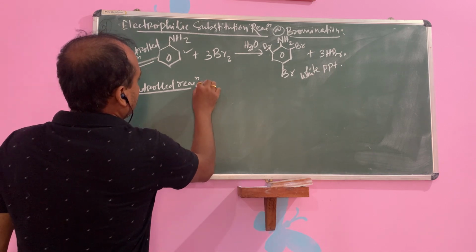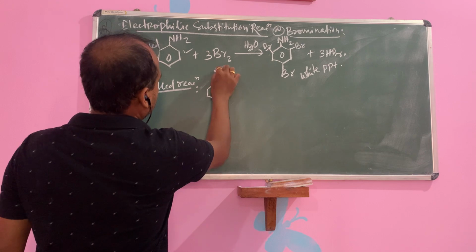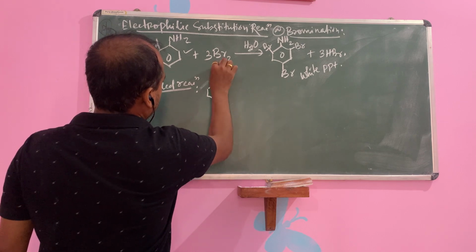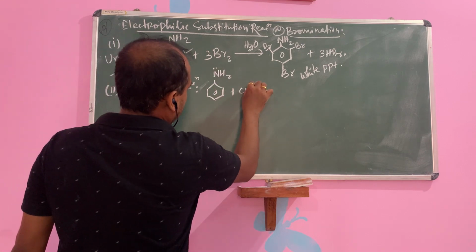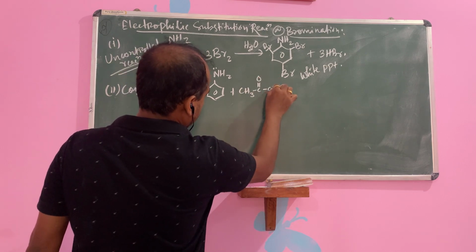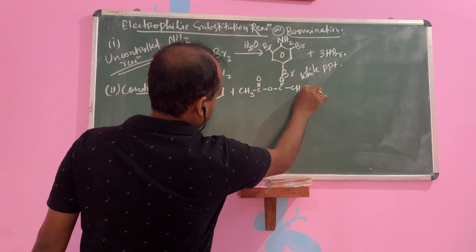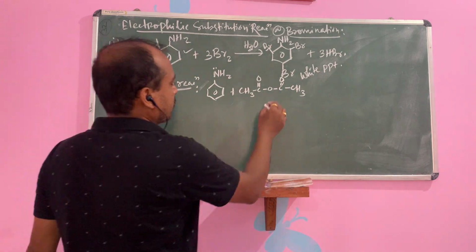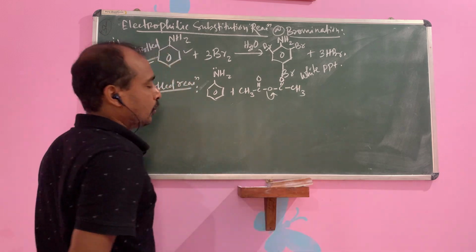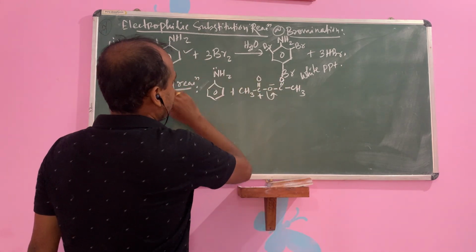When aniline is treated with acid anhydride, this one is your aniline. That is CH3 C double bond O CH3. I am writing like this for understanding. So what will happen? This one is your minus, this one is your plus. Here is your lone pair.